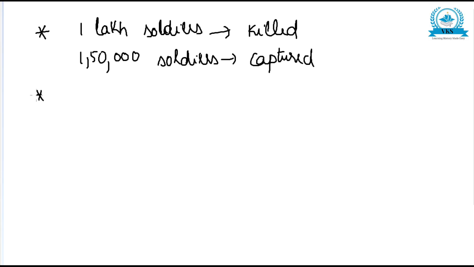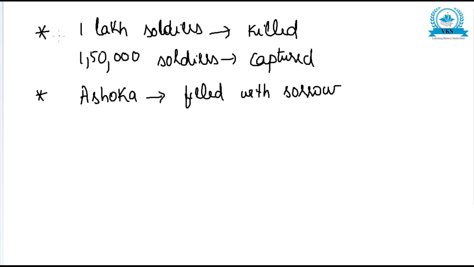Seeing all this, Ashoka was filled with sorrow. He felt that for conquering a single place, so many people were killed, almost 1 lakh people, and 1,50,000 soldiers were captured.